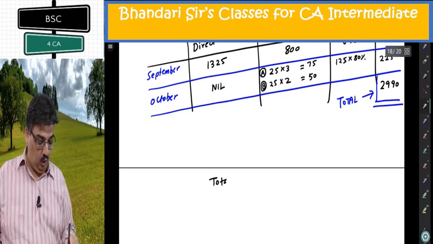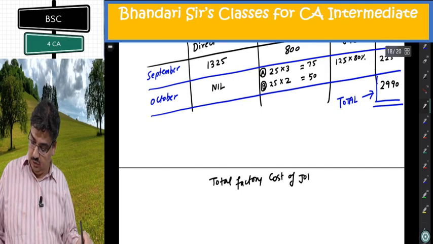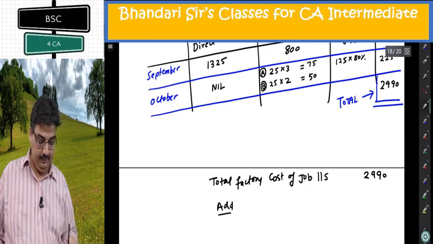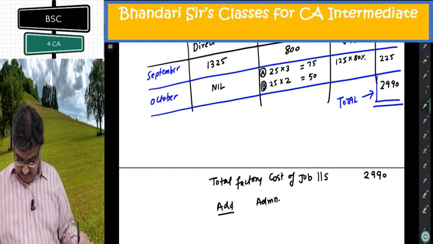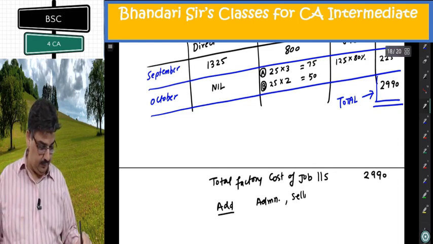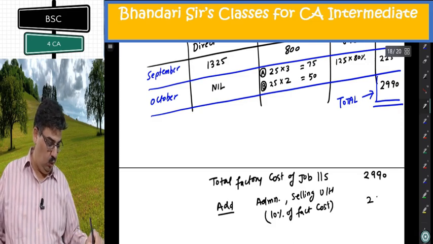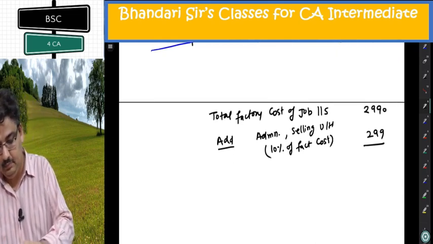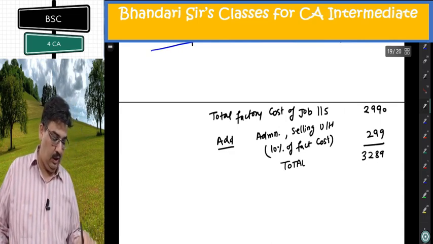So I write there total factory cost of job 115, 2990. Add administration and selling overhead, 10% of factory cost, 299. I should add 299. What I get? 3289. This is the total cost.